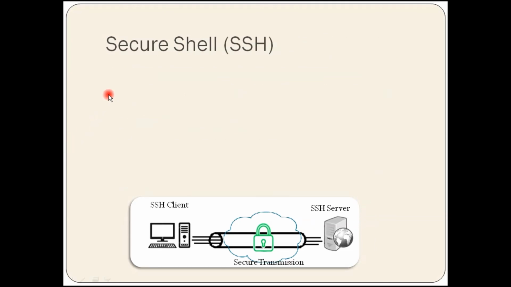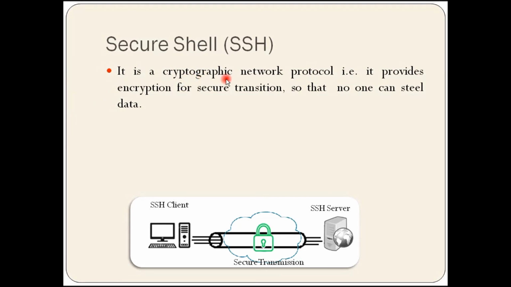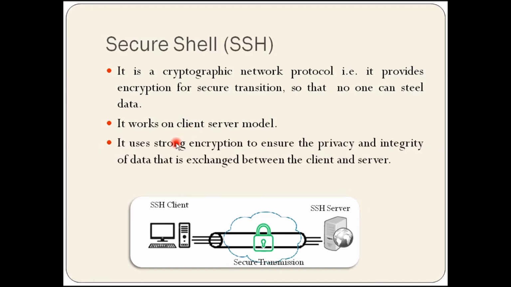Secure Shell, SSH. It is a cryptographic network protocol, which means it provides encryption for secure transmission so that no one can steal data. It works on a client server model. It uses strong encryption to ensure the privacy and integrity of data that is exchanged between the client and server, and it uses port 22 just like SFTP.